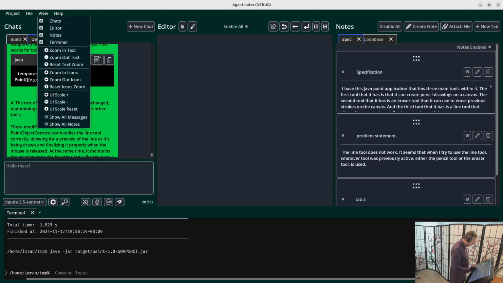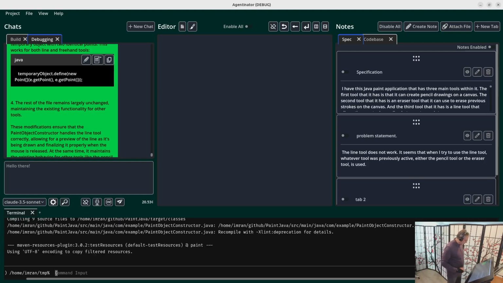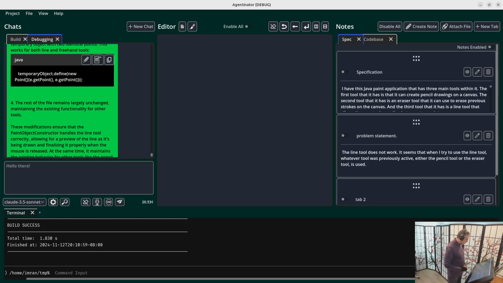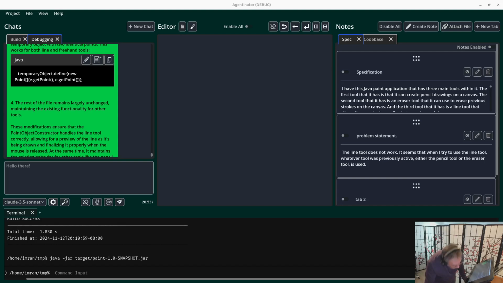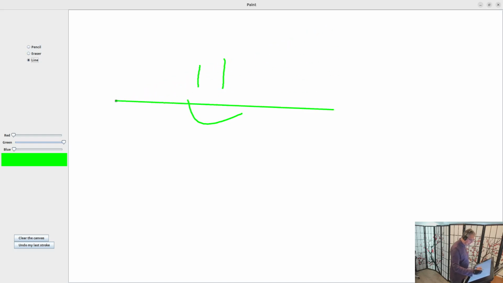Now I'll bring the terminal back up and try building again. May even clean install. Build success. That sounds great. Let's run this thing. It's going to put it on the wrong monitor again, but that's okay. I can find my mouse here and drag it over. Okay, pencil tool, smiley face, eraser tool. Oh, he's lost his nose. Line tool. Hey, I got a line. Let's give him a pointy chin.